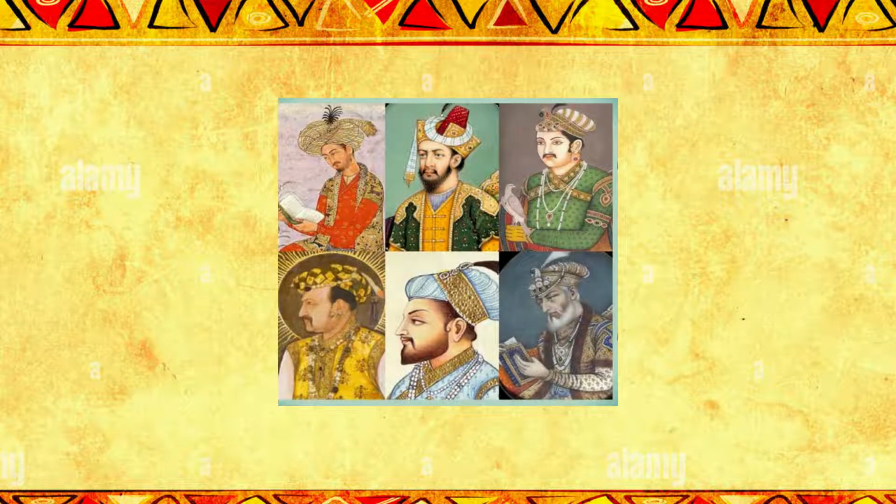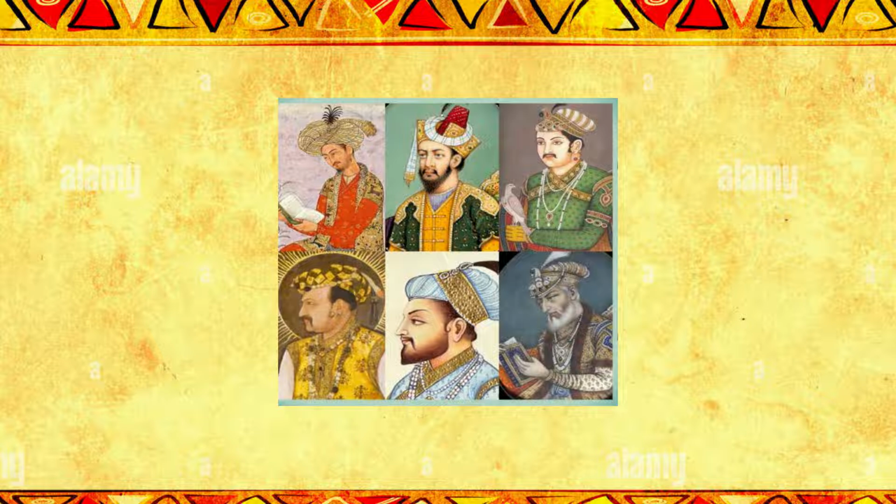The next is Mughal traditions of succession. The Mughal tradition of succession was the Timurid tradition, in which they divided their inheritance among all their sons.